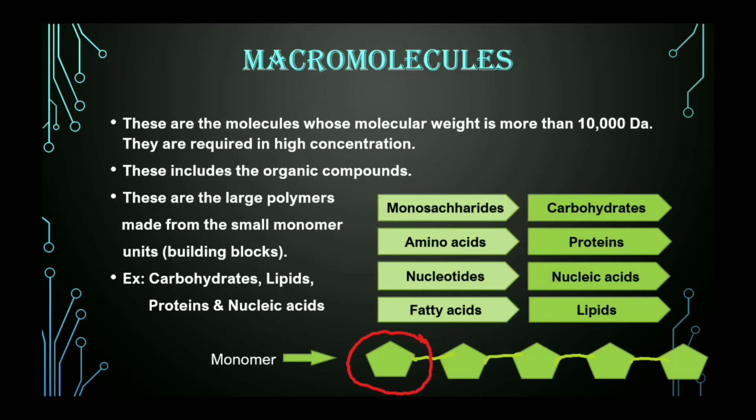Macromolecules. These are the high molecular weight compounds whose molecular weight is greater than 10,000 Dalton. These molecules are required in high concentration by the cell. Macromolecules basically include four types of organic compounds, that is carbohydrates, lipids, proteins and nucleic acids. Now these macromolecules are large polymers, or large weight compounds, which are made from small monomeric units. These monomeric units are termed the building blocks of these polymers. Now, what are these monomer units?